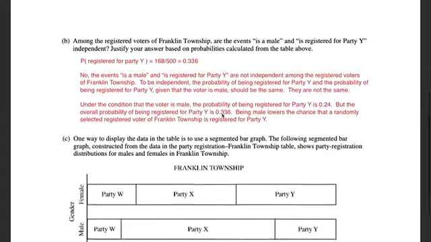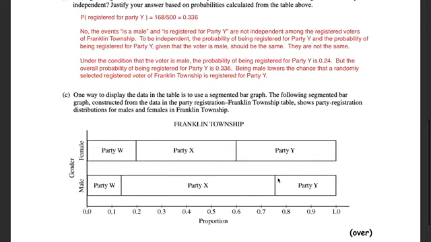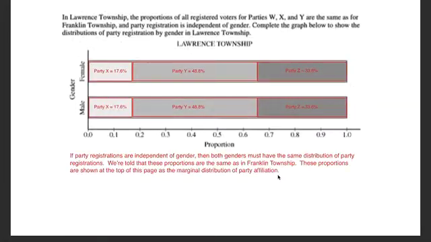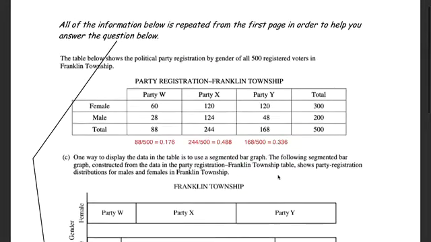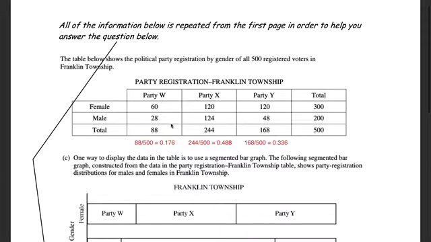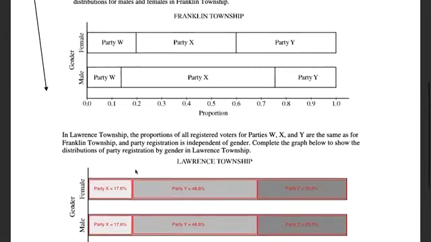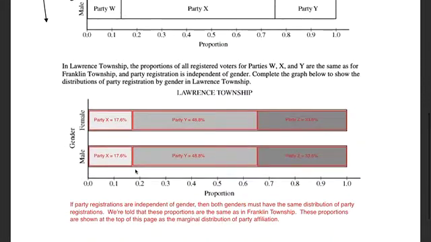For the last part of the question, this is part C, but all this is doing is showing you this particular bar graph. This is called a segmented bar graph. To actually answer the question, you have to go to the second page. On the second page, this is the stem of the question again. Here's part C of the question again. Finally, at the very bottom, we get to the location where you need to answer the question.